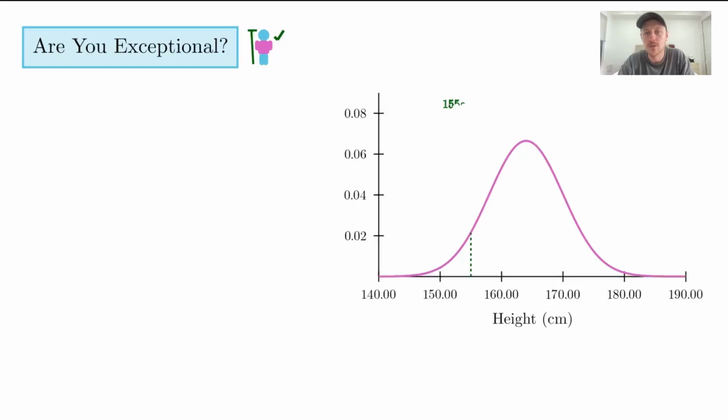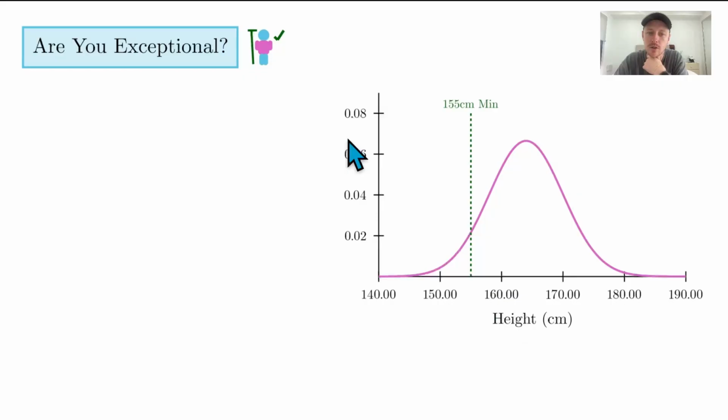What we're going to do is think of an example of a roller coaster. So imagine you've got all these people that want to go on this roller coaster, and when you go to a theme park, there are certain restrictions on height, so we're going to say that the minimum height restriction is that you have to be 155 centimeters tall in order to go on the ride. We've obviously here got our continuous random variable, which represents the heights of people attending the theme park who want to go on this ride.